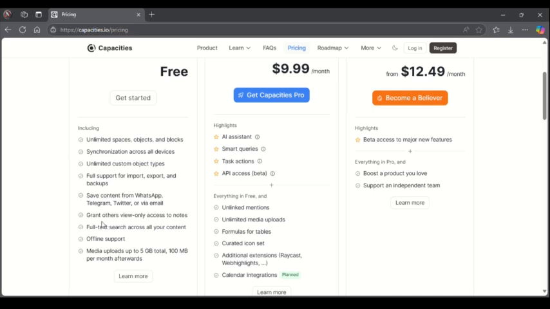You can also grant others view-only access to notes. Then you also have full text search across all your content, and you have offline support. You also gain access to media upload up to 5 gig total and 100 MB per month.